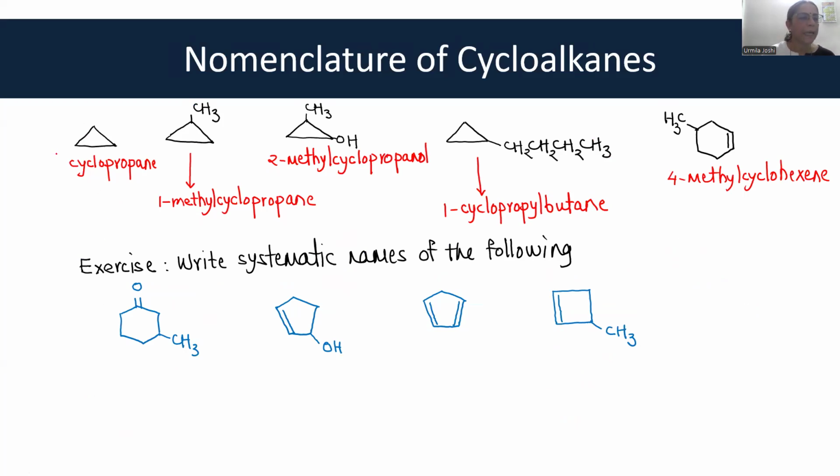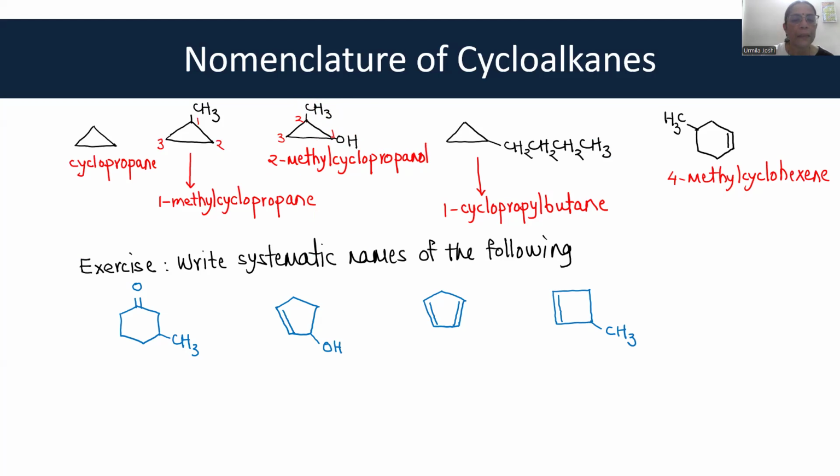alkenes. So this is cyclopropane. When there is a substituent, you start numbering such that the substituent gets the lowest possible number, and therefore this is 1-methyl cyclopropane. If there are two substituents attached, you know the priority rules. OH gets priority over methyl, and so you start numbering from here: OH 1, 2, and 3. Okay, so it is 2-methyl cyclopropanol. Everybody is getting this?